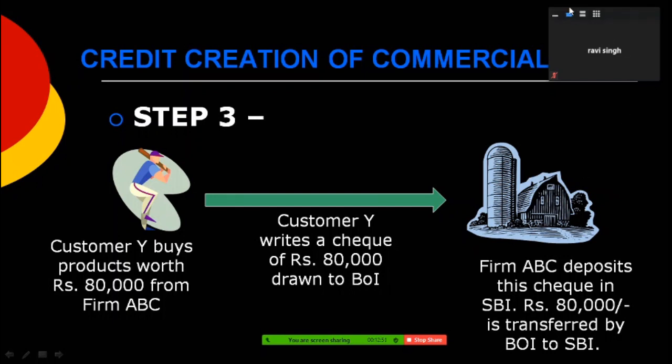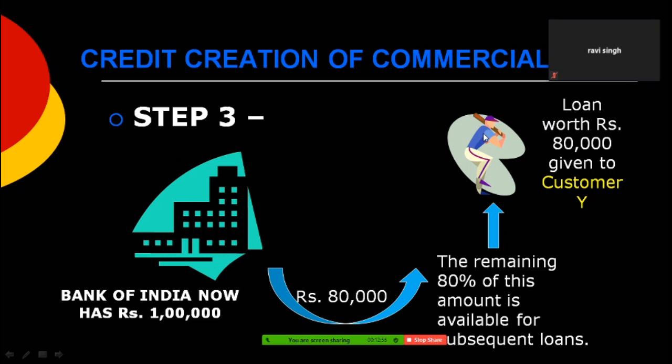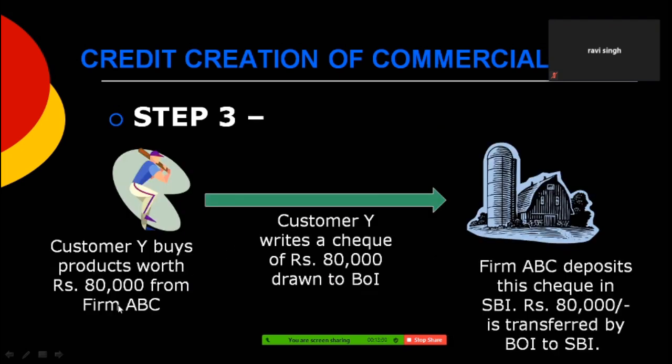So are you following these steps easily? Is it easy for you to understand? Yes, ma'am. Customer Y has now bought products worth 80,000 rupees from firm ABC, and he draws a check. The check is used by ABC to be deposited in SBI. SBI contacts Bank of India and says that please transfer 80,000 rupees against this particular check to my account.